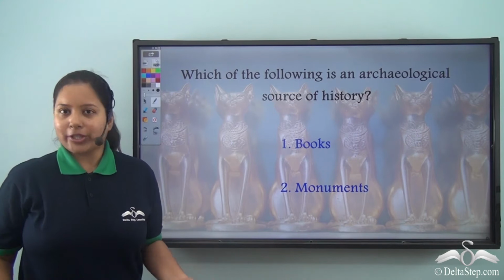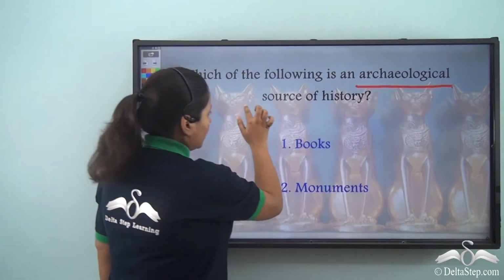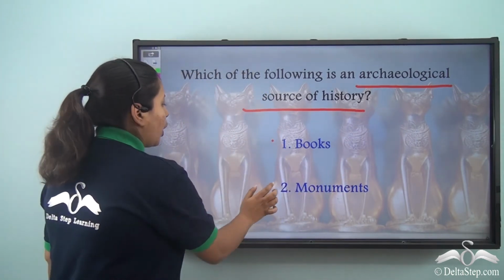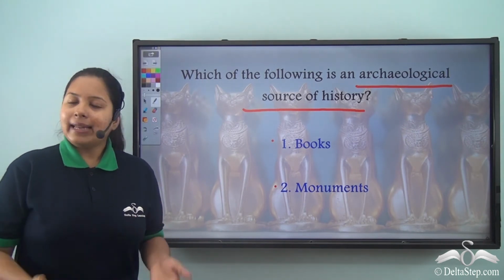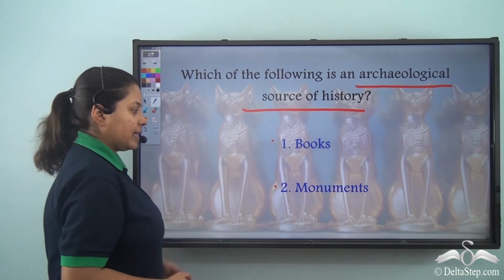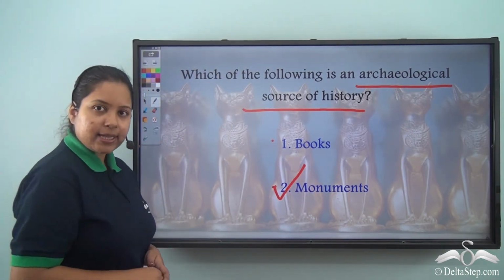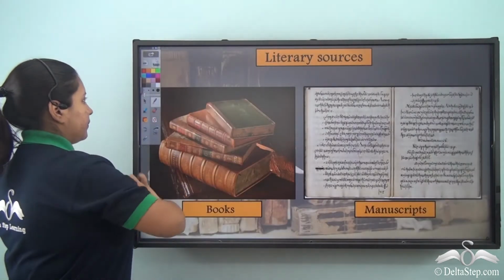So I have a question for you. Which of the following is an archaeological source of history? Is it option 1, books, or option 2, monuments? Let me tell you, books are literary sources and monuments are archaeological sources. So monuments is the correct answer and books is the wrong option.